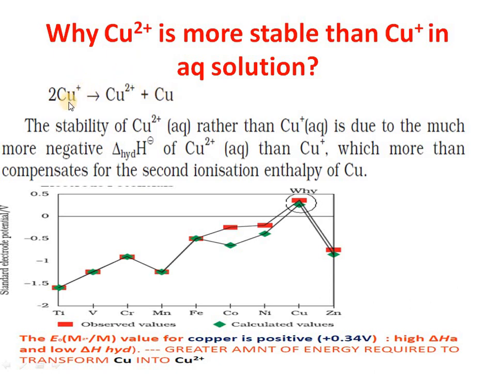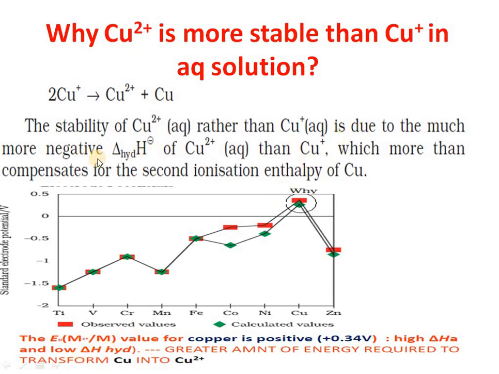So this is a disproportionation reaction, where Cu+ changes to Cu2+, meaning loss of electron, and Cu+ changes to Cu, meaning gain of electron. So here, the stability of copper ions in aqueous solution is decided by the delta H hydration value, and this is more stable. Why more stable? Because the delta H hydration value will be low.